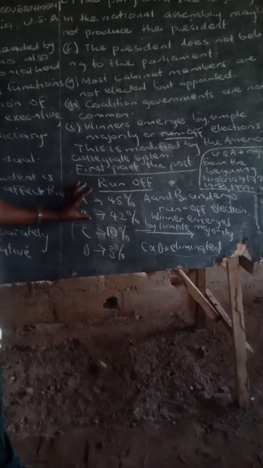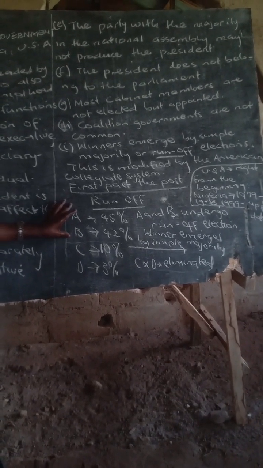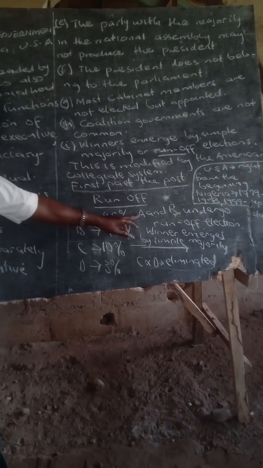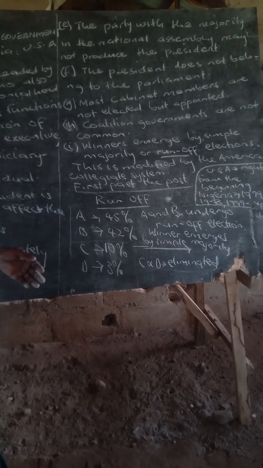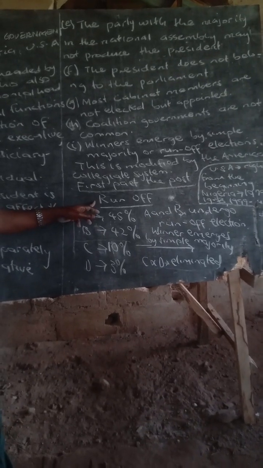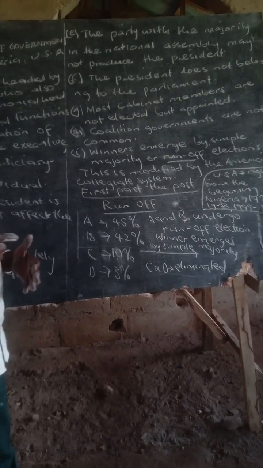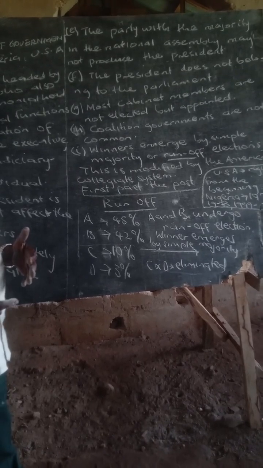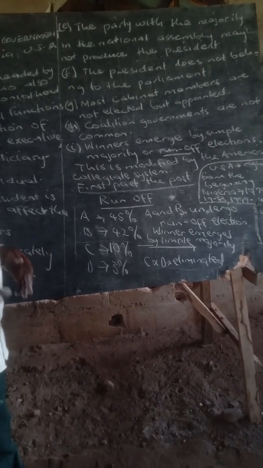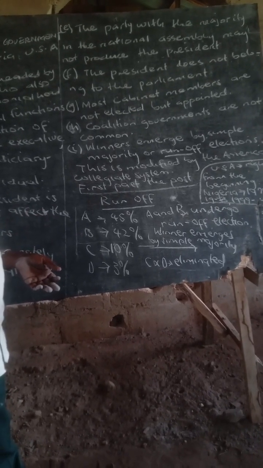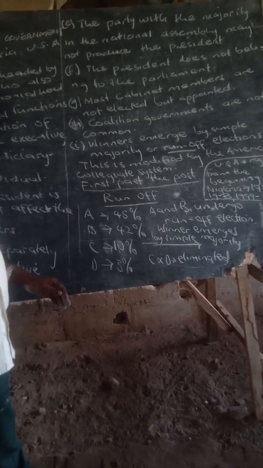In the runoff election now, the candidates are reduced to 2. So the candidate that wins by simple majority is the president. Hello, are you following me? That is what you mean by runoff election. Please, it is not every nation practicing presidential system that engages in runoff elections. Runoff elections are not held here in Nigeria. They are not held in the United States. But in some countries, they have runoff elections, according to the mechanism I just described.